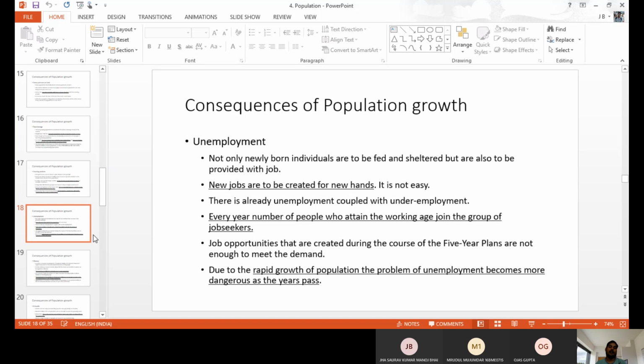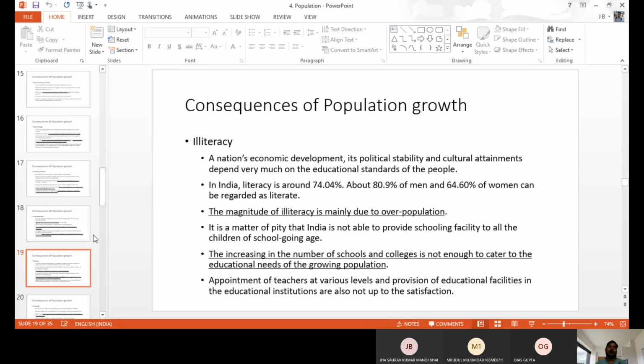Also, machinery and technology are developing side by side. So because of technological development also, people are not able to get jobs. There are a number of issues behind unemployment. Population is also a reason for unemployment. Creating new jobs freshly is not at all easy. Every year we are getting more population, but job opportunities are very few. So rapid growth of population is the problem. Unemployment is happening in a very dangerous way every year. These are also consequences of overpopulation.